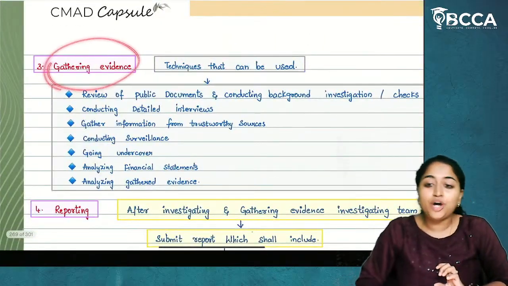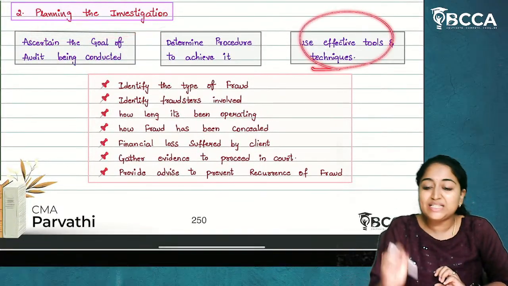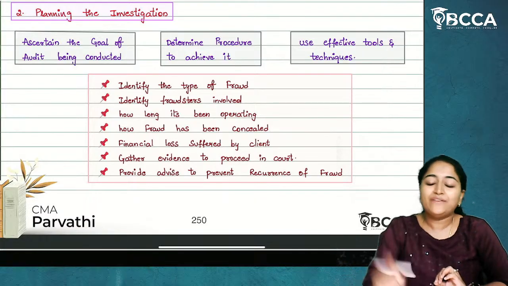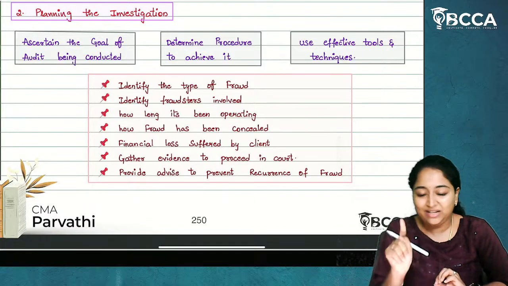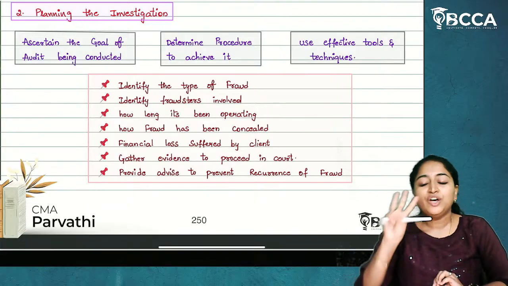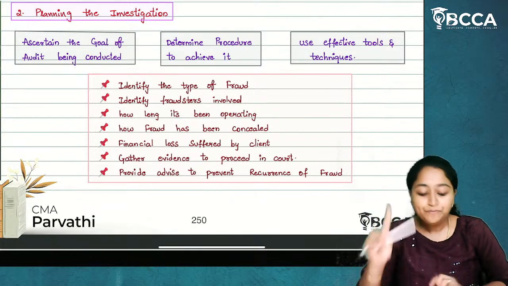Next is gathering of evidence. Now, if we come to planning the investigation, they will decide what tools and techniques to be used in the audit. And in our syllabus, we have one tool of forensic audit investigation, which is called the fraud triangle. In this fraud triangle, we have three sides or three elements. These are the three common elements of the fraud triangle.